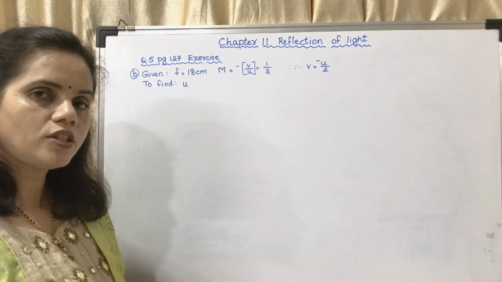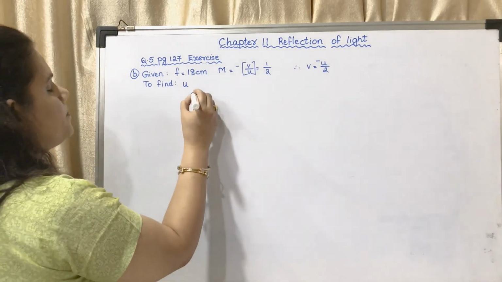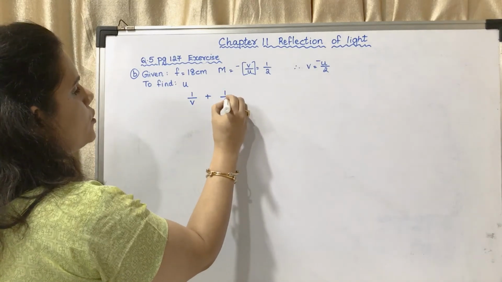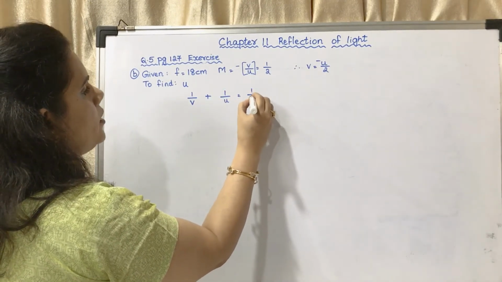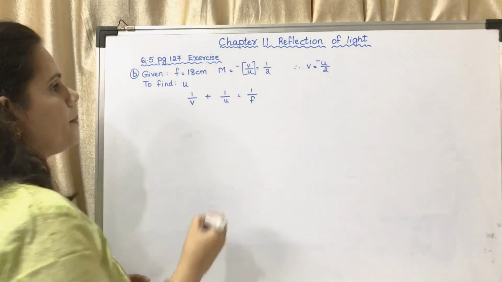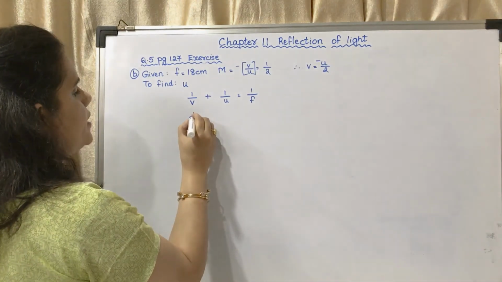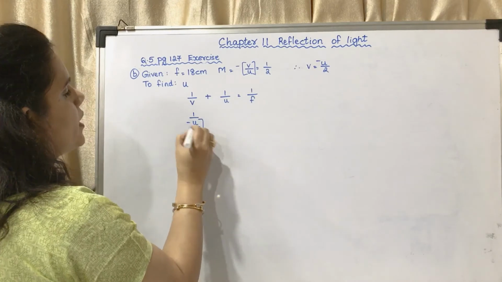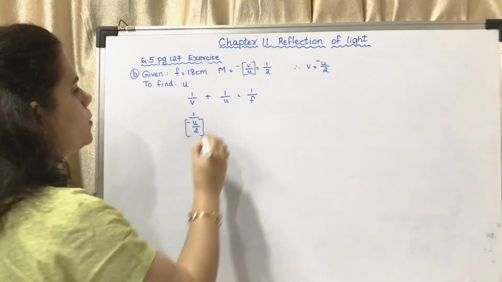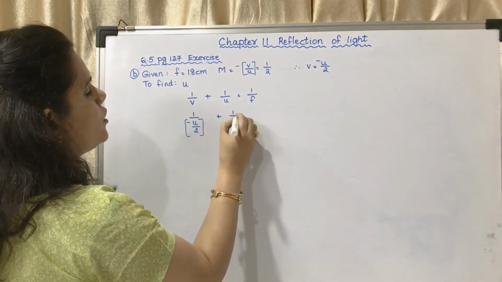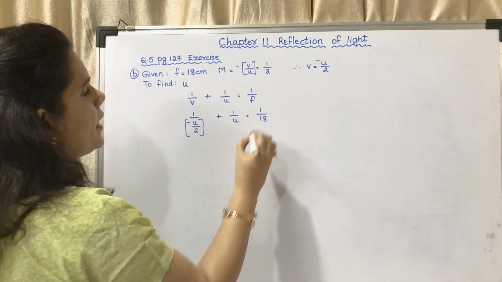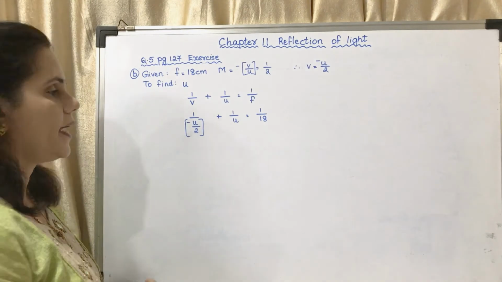You have to find out U with the equation 1 upon V plus 1 upon U is equal to 1 upon F. Now what is V? V is 1 upon minus U upon 2, plus 1 upon U, we will keep it as it is, equal to 1 upon 18. F is equal to 18.